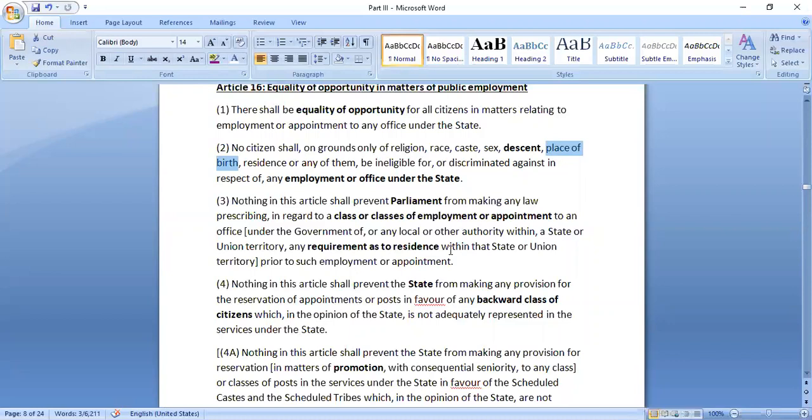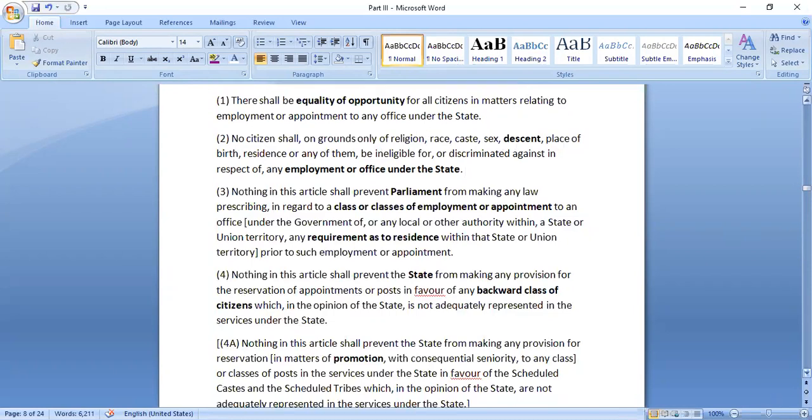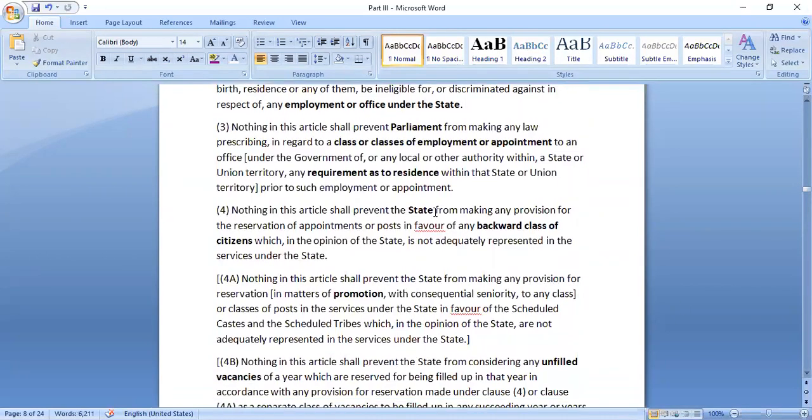So people from that state would get a privilege on this particular part. That is not discrimination, right? Anyone can apply, even people from other states, but they need to qualify in that particular paper. So these are the 6 grounds that are mentioned under Article 16 of the Constitution.